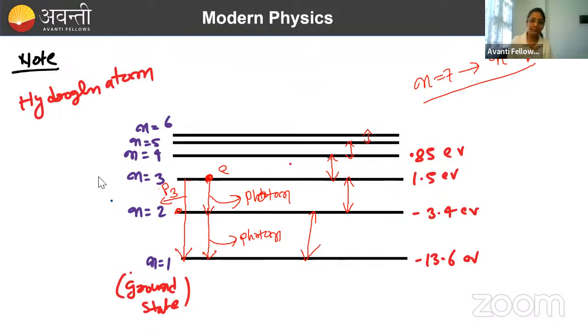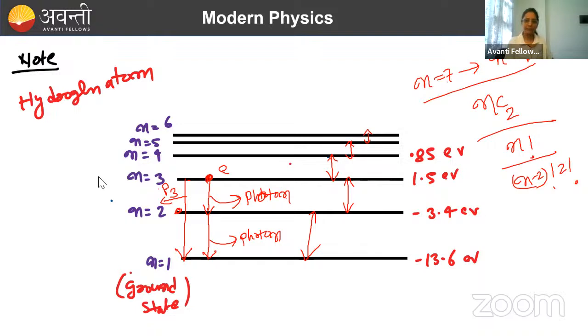I'm not going into the depth, but the formula is nC2. So if it is coming from 7 to 1, you can just calculate 7C2. And the formula for nC2 you people will know better than me. That is n factorial by (n minus 2) factorial times 2 factorial, if I'm not wrong. This is correct, right? Okay. So these things can come from here.